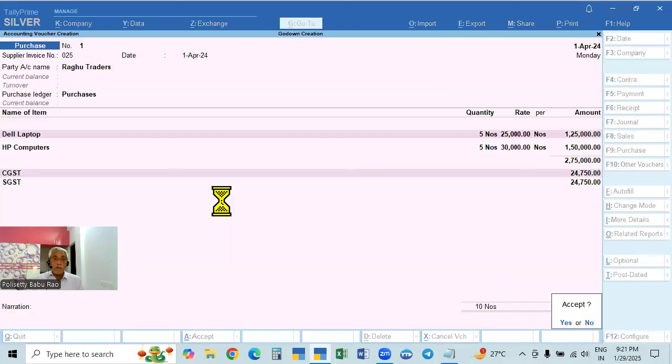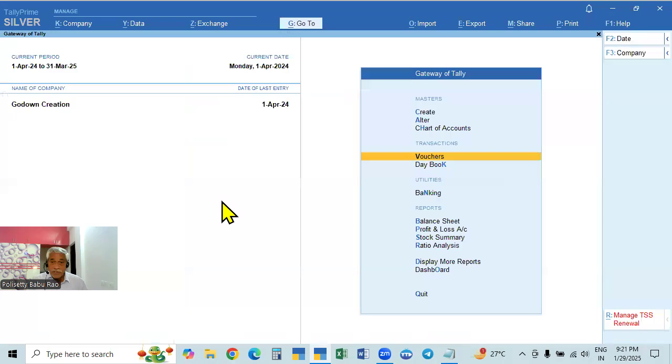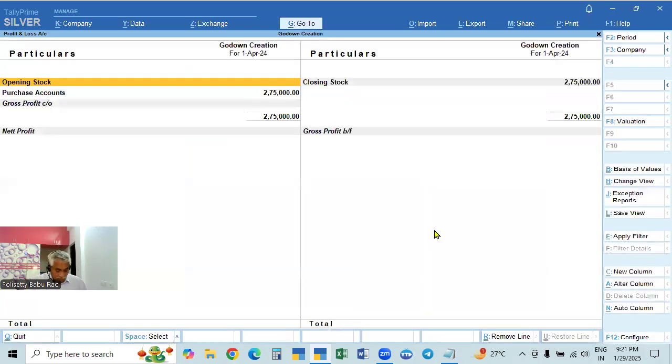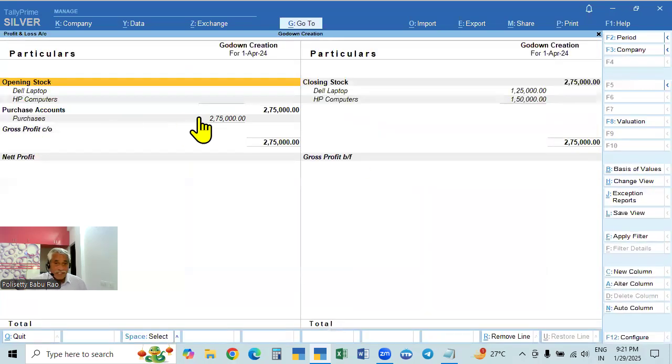Now the goods are purchased, and where will the goods be stored? By default, the goods will be stored in the main godown. There is no other godown. So how will they see it? If you go to this one, the purchases will be shown in the profit and loss account. That is purchases, but nothing is sold. All the purchases are in stock. That is closing stock.